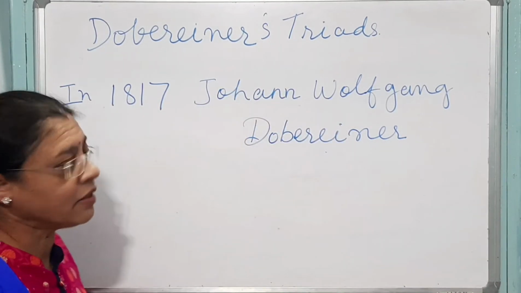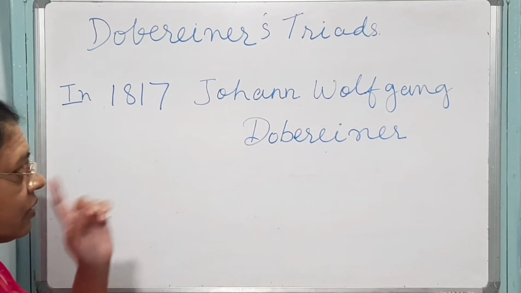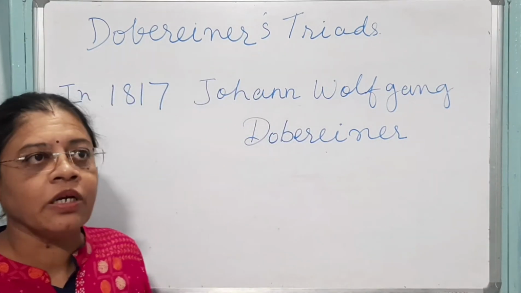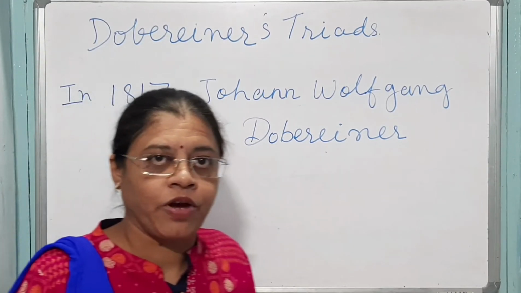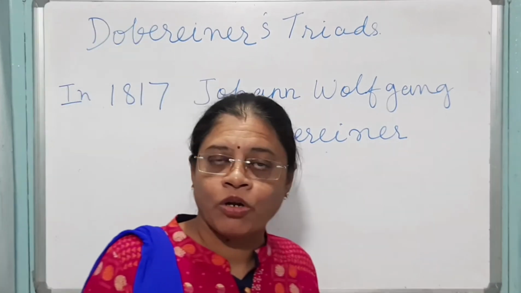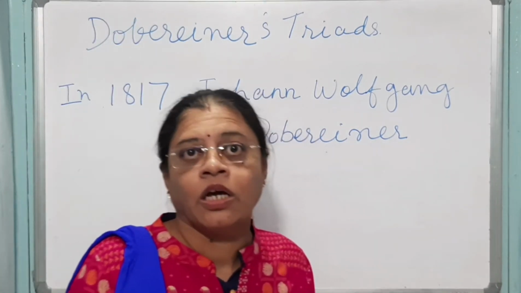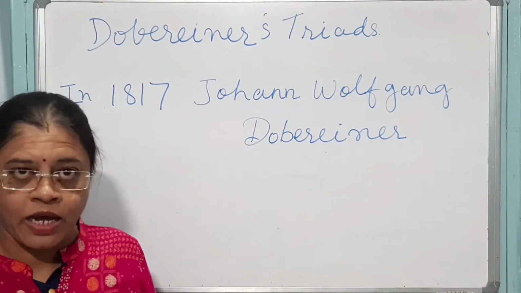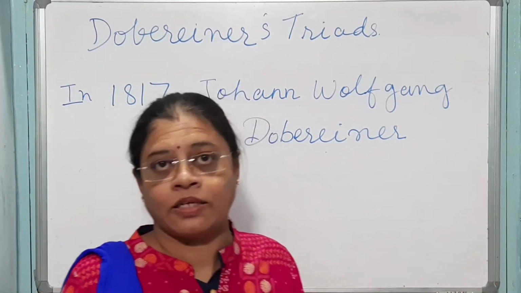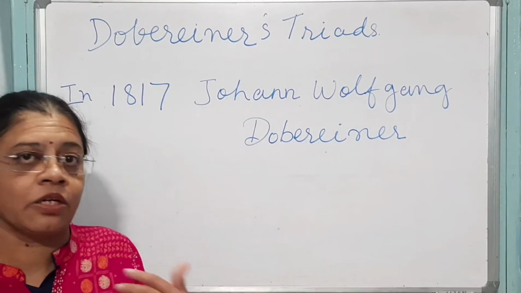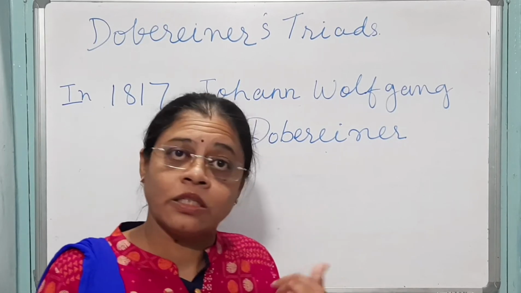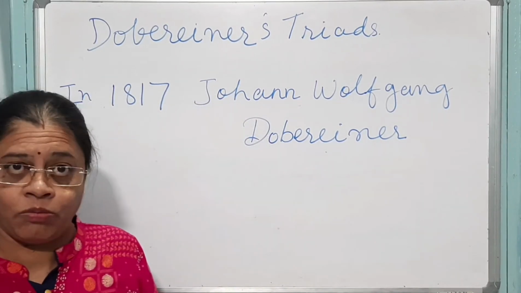Let's discuss Dobereiner's Triads. As you all know, in ancient times, all the elements present were classified into only two groups, metals and non-metals. But as more elements were discovered, the classification into metals and non-metals was not sufficient, because these elements were not showing the properties of either the metals or the non-metals.